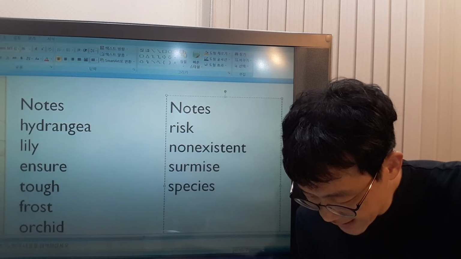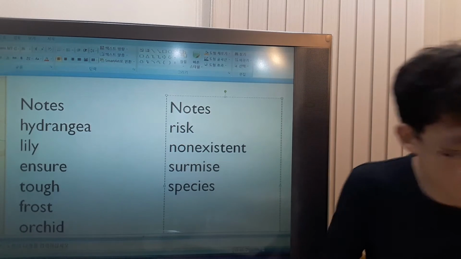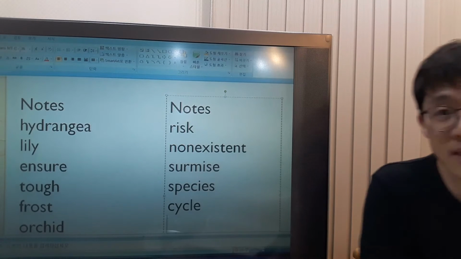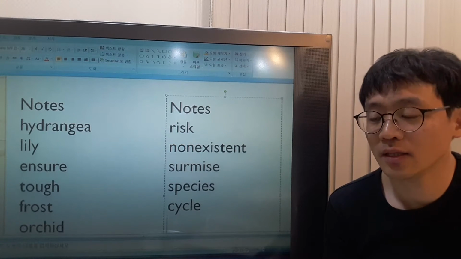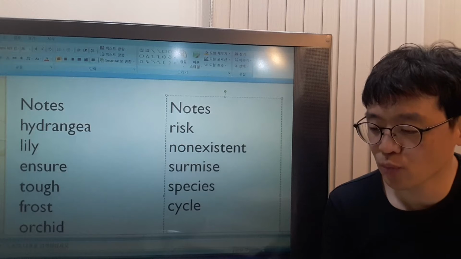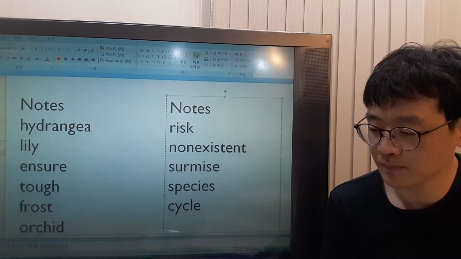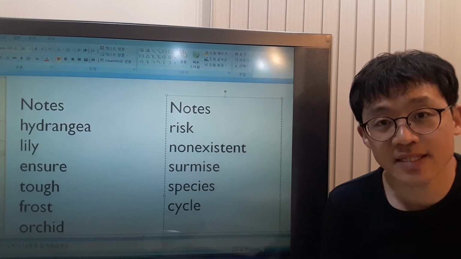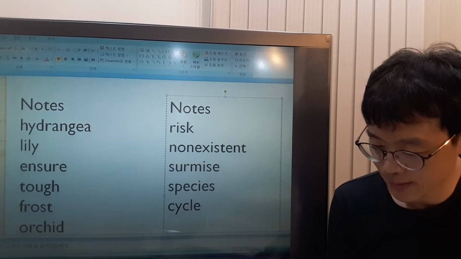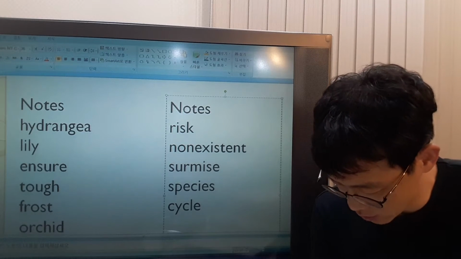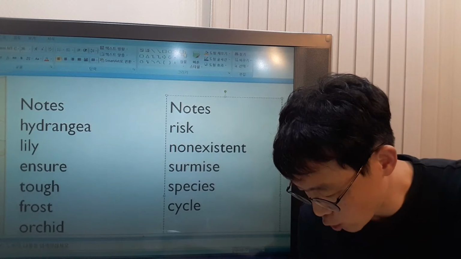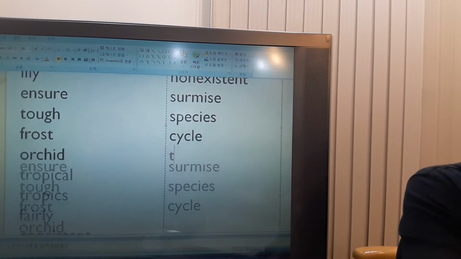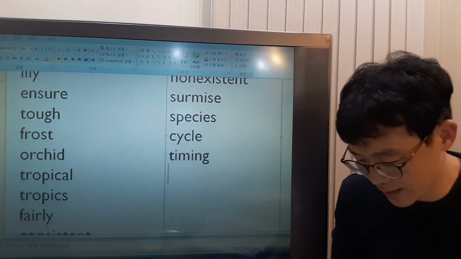Each species has its own cycle and timing. What is cycle? Cycle is a series of events or processes that repeats, okay? That repeats in the same order at all times, all right? Own cycle and timing. What does timing mean? Timing means when something happens, all right?